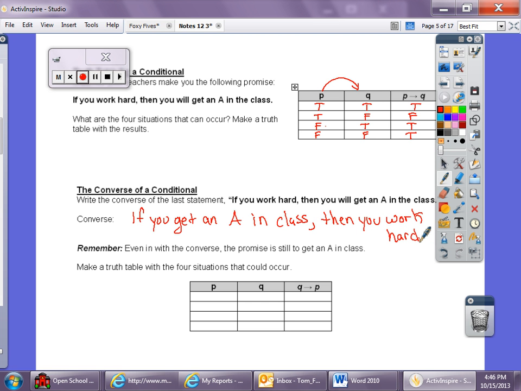So remember, even with the converse, the promise is still to get an A in class. So if we make a truth table for this, we have true, true, false, false, true, false, true, false. Well, now it's if Q, then P.